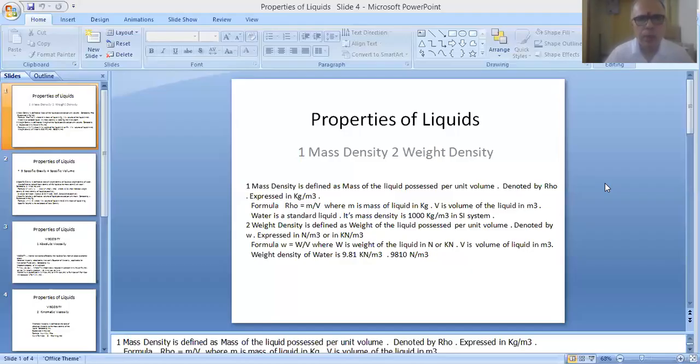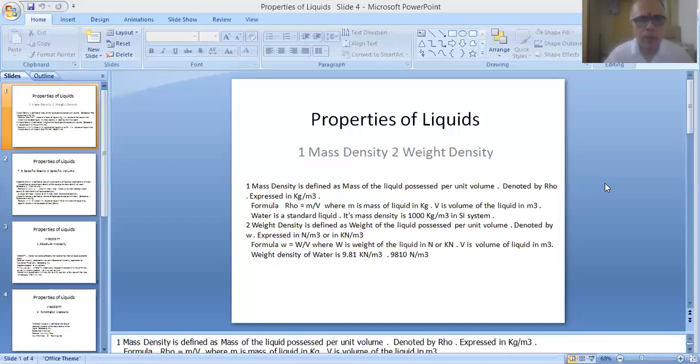Now, as informed earlier, we have two varieties of fluids. One is liquids and the other one is gases. Here we are going to note down the properties of liquids.